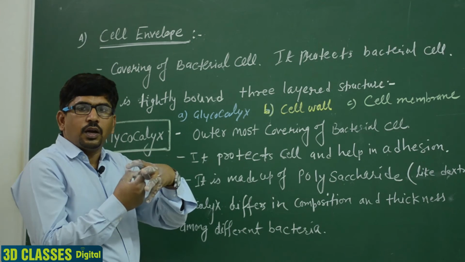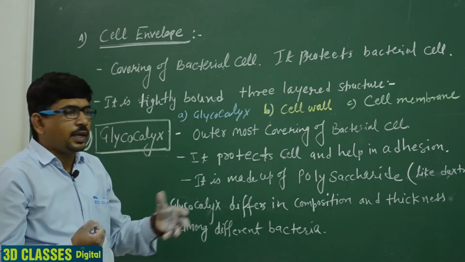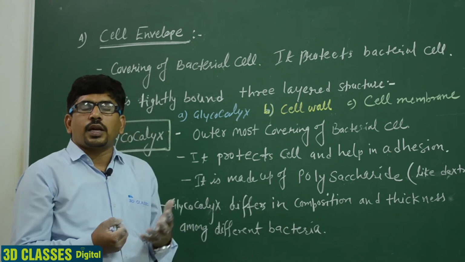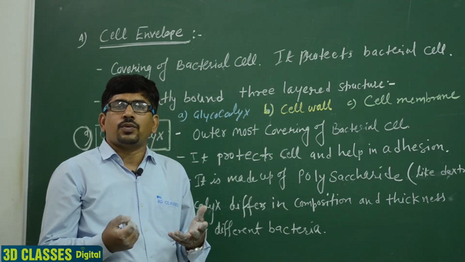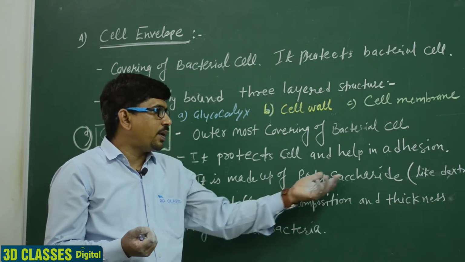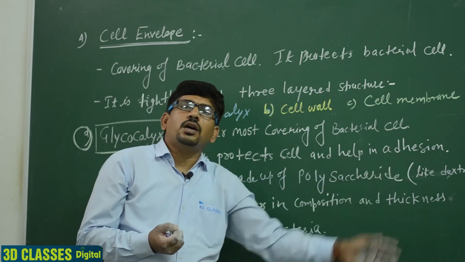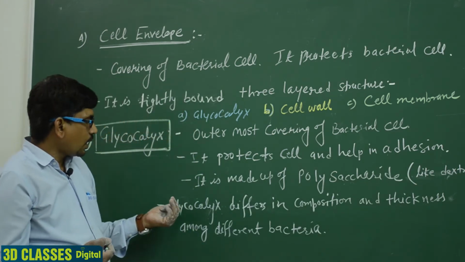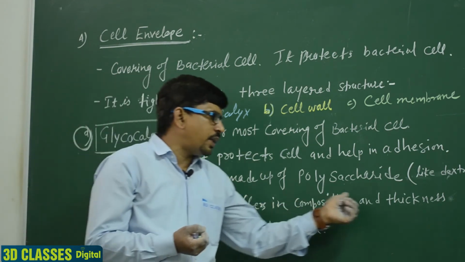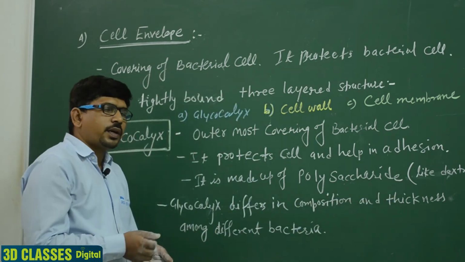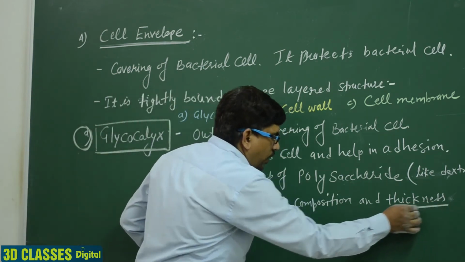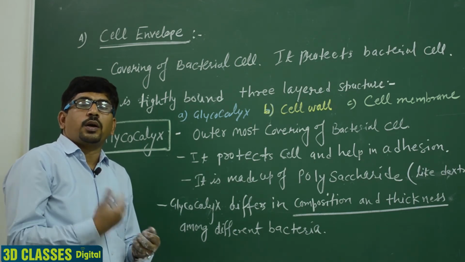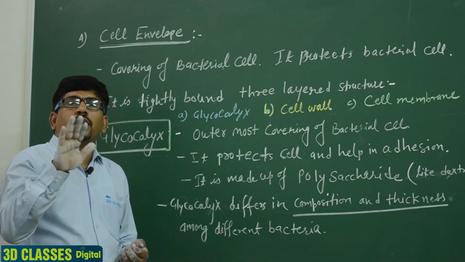Adhesion means चिपकना. जो host है उसके ऊपर add करने के लिए करता है, ये वर्क करता है. It is made of polysaccharides. The polysaccharides are of different types, not glucose or mannose, generally dextrin. Glycocalyx differs in composition and thickness among different bacteria, and this is how it differentiates different bacteria.